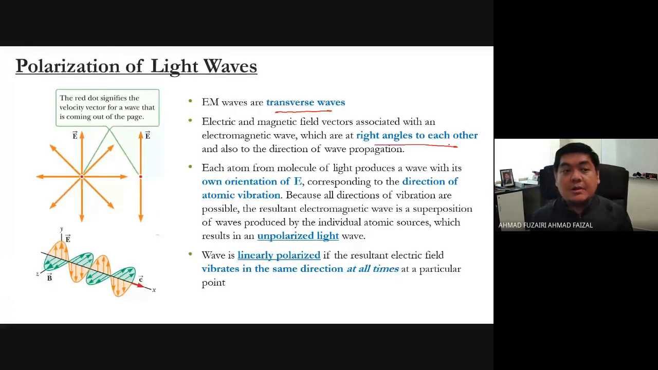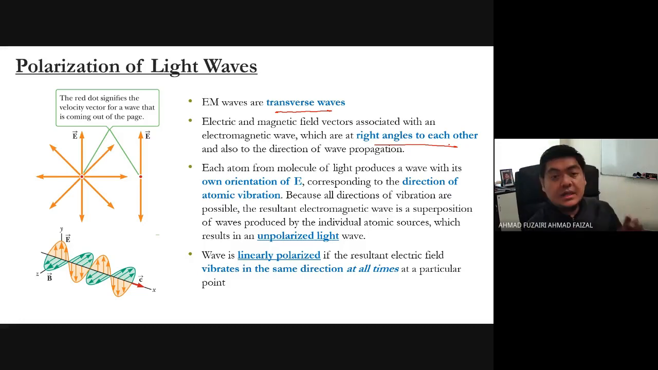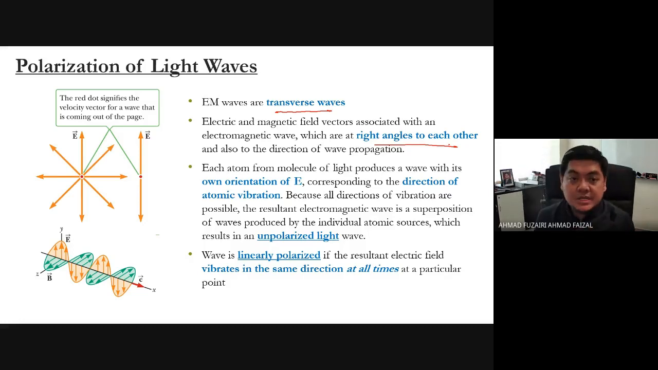That's why, when we want to talk about polarization, we should talk about EM waves. EM waves are in chapter 21, while polarization is in chapter 24 of your textbook. That is because they are related to each other. EM waves and polarization are related because in polarization we only consider the orientation of E.